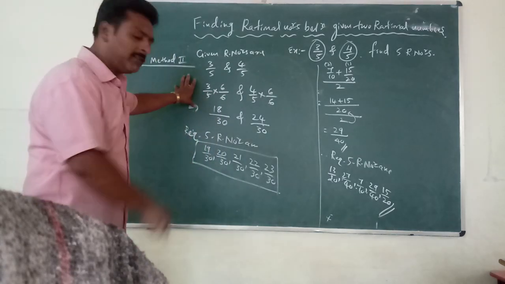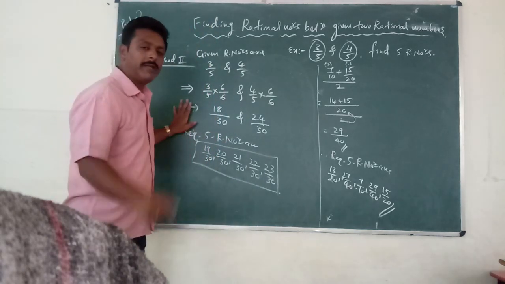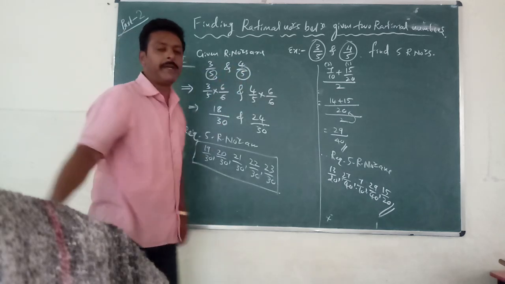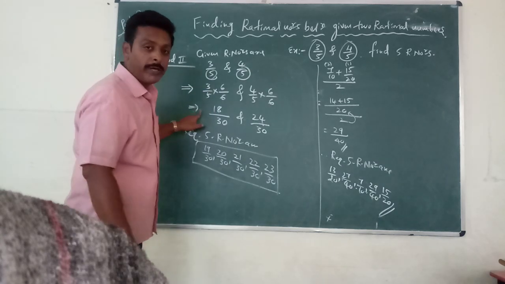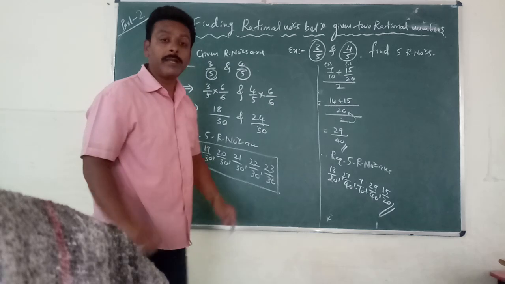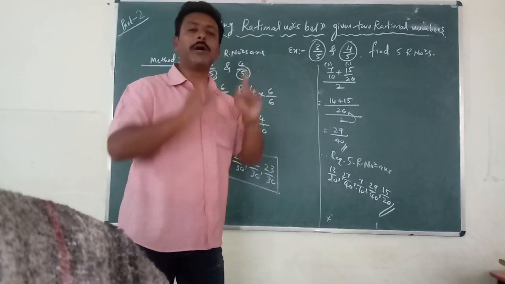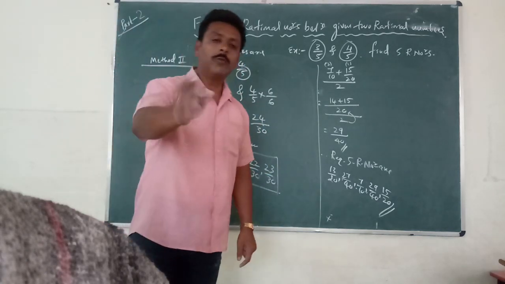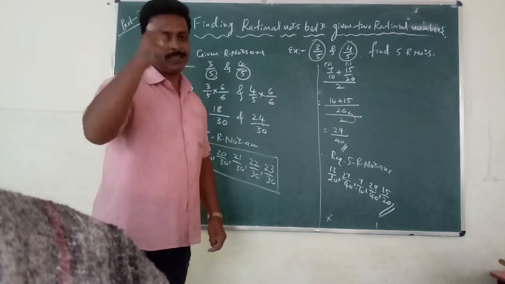Okay, so you can follow this method, but the underlined point to be noted: this method will be easy when both rational numbers' denominators are the same. Then you are going to love it. If this is 5 and this is 7, then what to do? In such a case, first we have to make both denominators the same. Then similar to this only you have to solve. How? That example also I will take in the next episode. Until then, take rest.